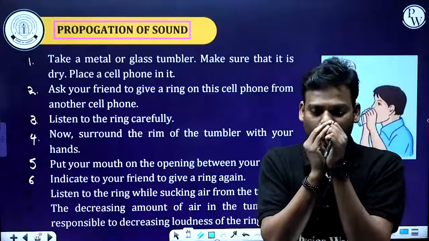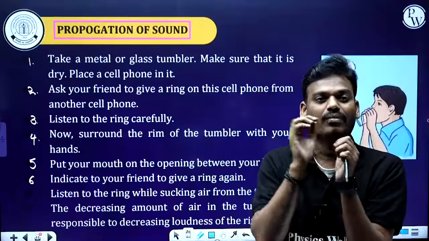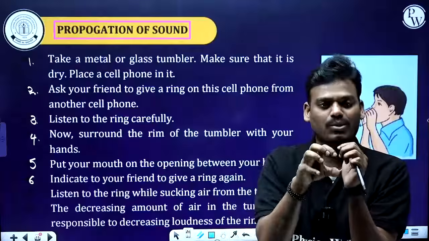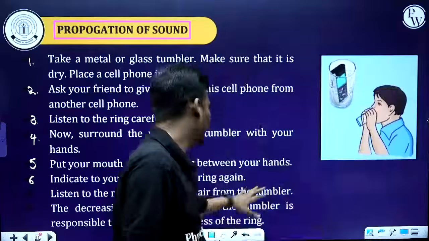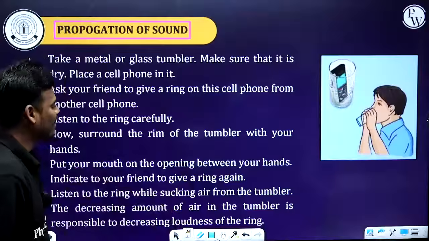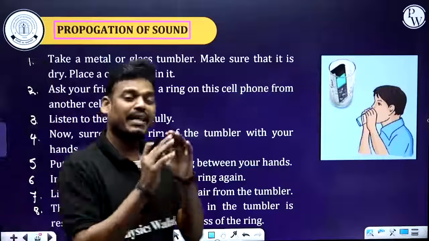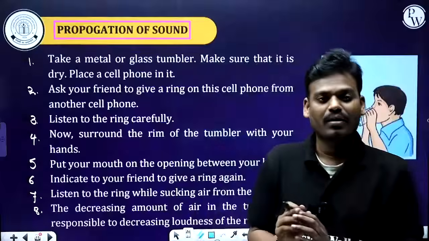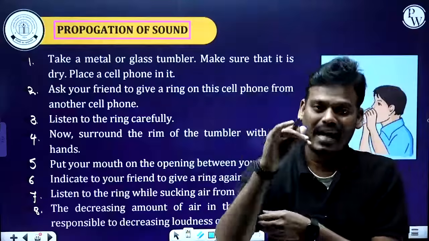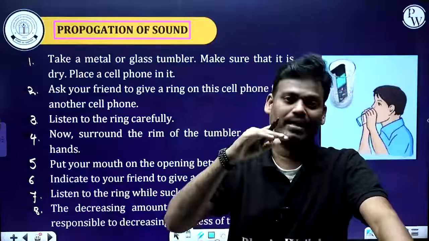So what you have to do is remove air from the glass tumbler. How to remove that air? By sucking from the glass. So listen to the ring while sucking air from the tumbler. You will notice the loudness of the sound decreasing as air is coming out. As the amount of air decreases in the glass tumbler, the loudness of the sound keeps on decreasing.